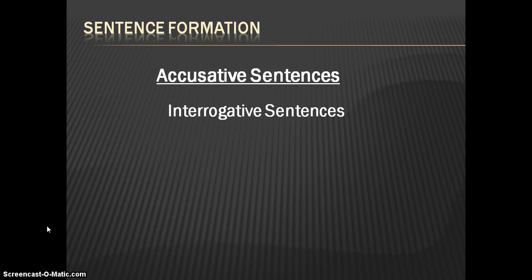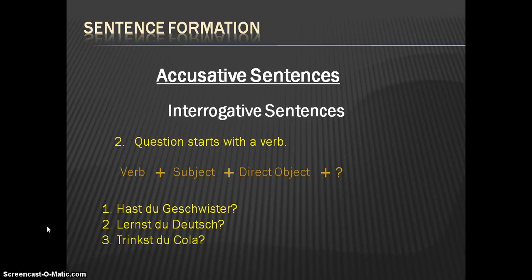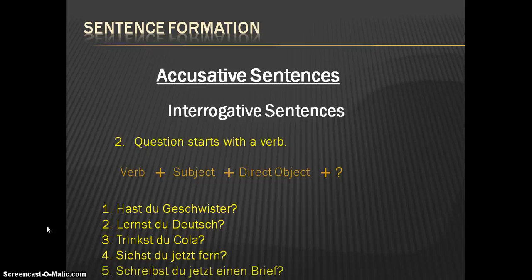Now the second situation, when the question starts with the verb. First place the verb, second place the subject, next the direct object and the question mark. Example: hast du Geschwister? Hast is the verb, which is conjugated as per the subject du. Geschwister is the direct object. Lernst du Deutsch? Trinkst du Cola? Siehst du jetzt Fan? Schreibst du jetzt einen Brief?